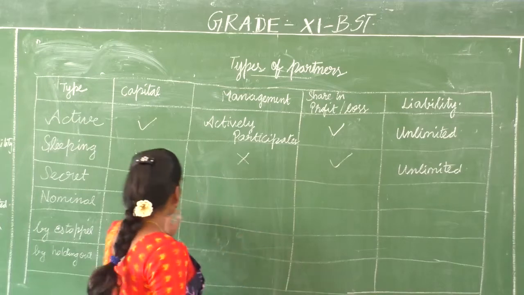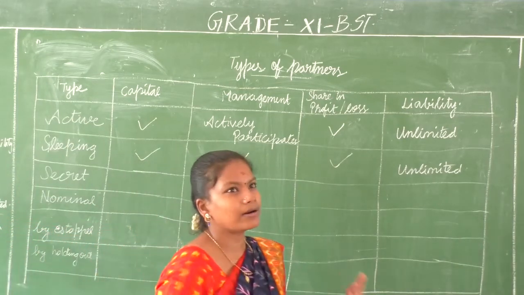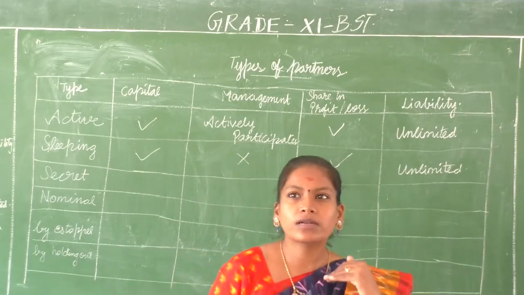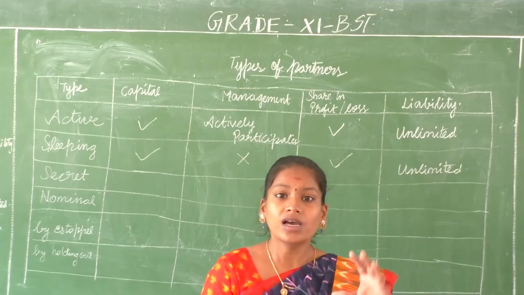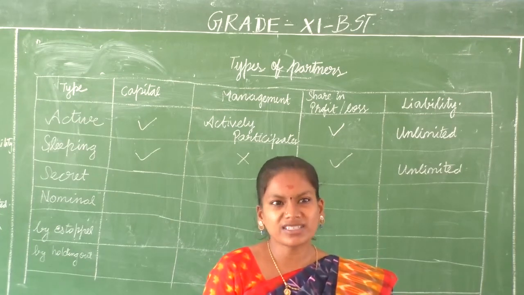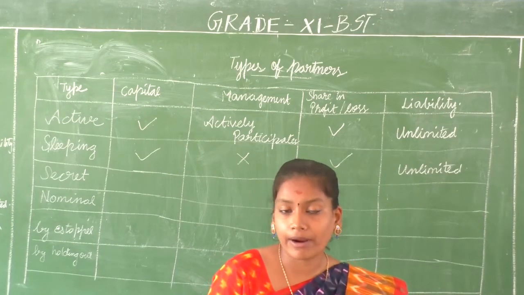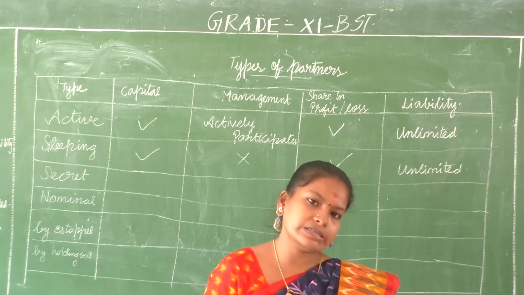Right? Next we have the secret partner. Now what is important about a secret partner? He is a partner of the organization but does not let it be known to other people. So if he is a partner, it's not mentioned in detail. They will not be publicly calling him a partner. He is a secret partner, and thus all his activities are mostly secret.